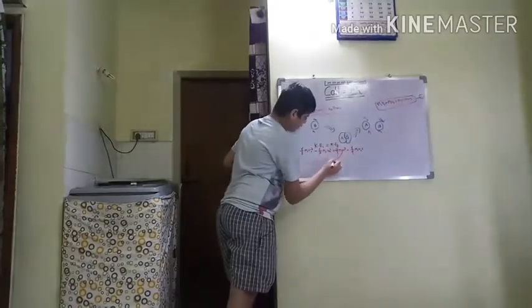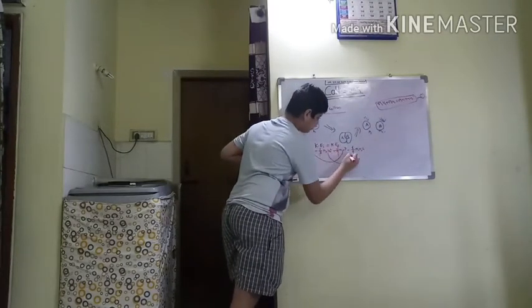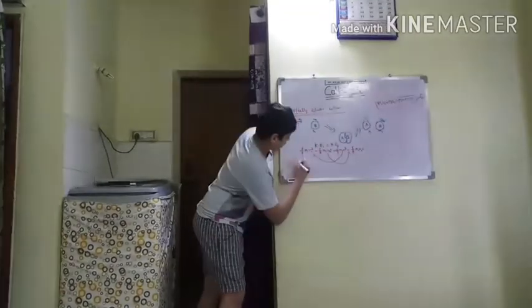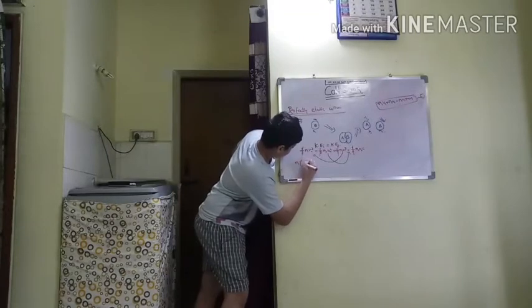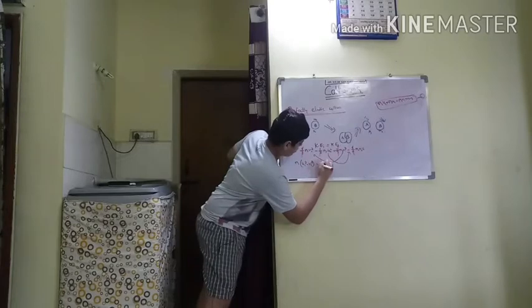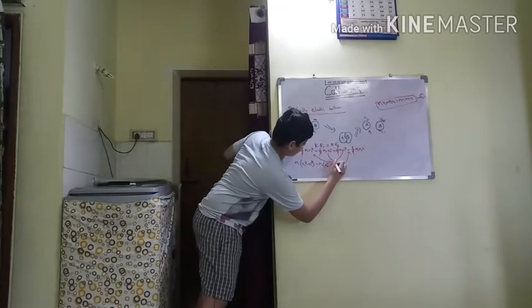Now I will send this term to this side and this term to that side. I am taking common and writing directly: m1 into u1 square minus v1 square is equal to m2 into v2 square minus u2 square.